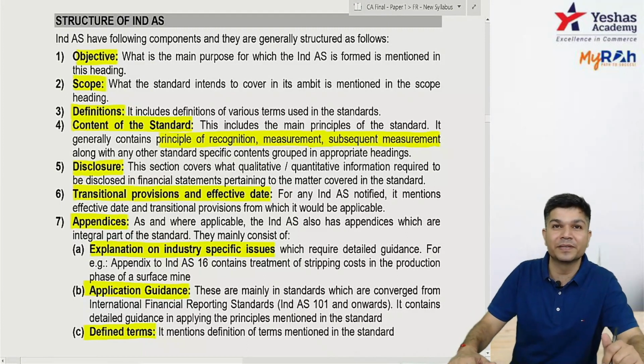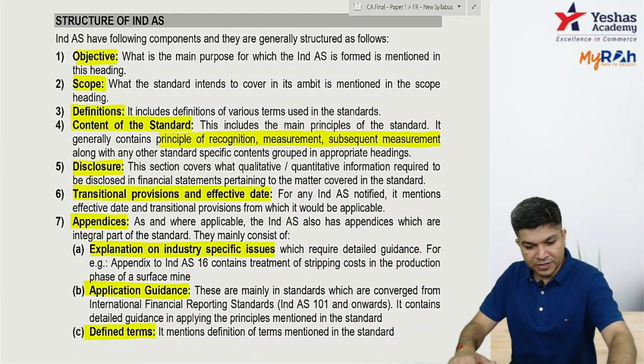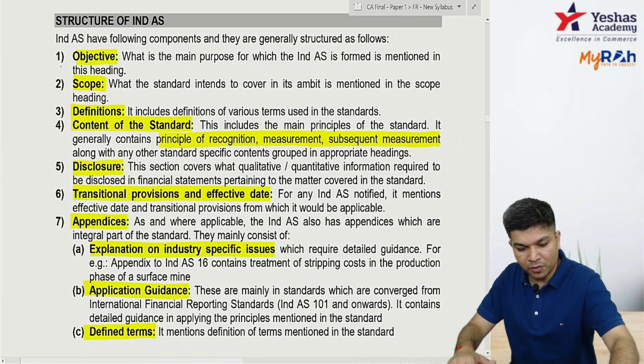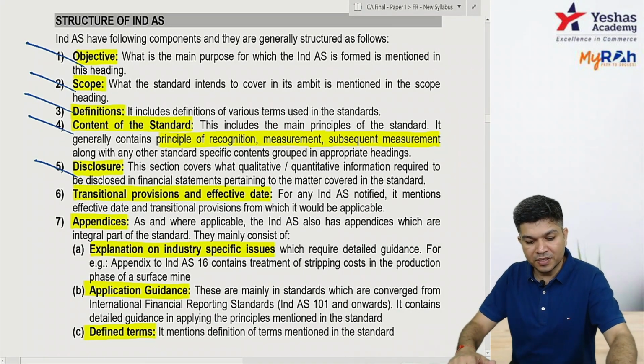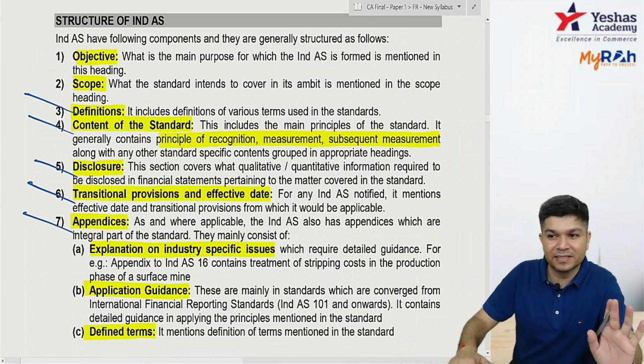I told you that it's over here. So the structure is: objective, then scope, then definition, then content, disclosure, transition provision, and the appendix.